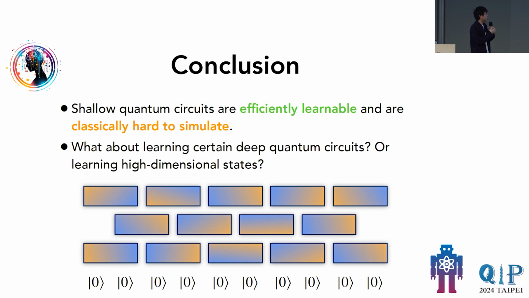Definitely expressibility would come into play, but it's not yet clear to me. Of course, low expressibility deep circuits will be efficiently learnable. However, I also feel like there should be some more expressive deep circuits that are still learnable. Thank you.